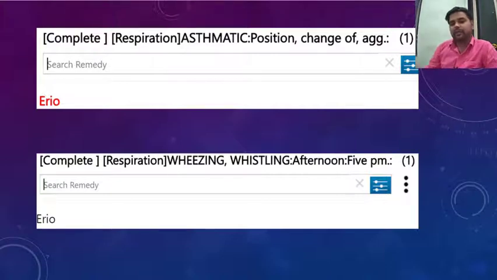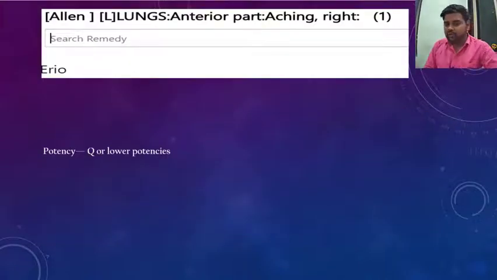From afternoon to 5 p.m., in any type of asthmatic complaint or difficulty in breathing, think of Iridium, my dear friends. And there is lots of itching in the anterior part of the lung, a single remedy in Allen's repertory. For potency, we should think of the Q, the mother tincture, or lower potencies. I use this remedy a lot in mother tincture in my asthma cases. Along with the constitutional remedy, I give Iridium Q and get miraculous results in this type of pathology.